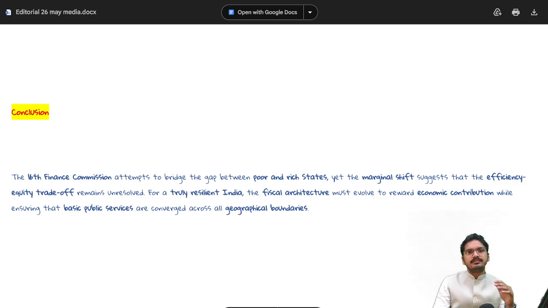Again, the core idea: we do acknowledge the fact that region A is giving more economic contribution to the country, and at the same point of time we reward that so that it gets motivated. And at the same point of time we also give a push to region B so that it is also able to produce the same amount of economic contribution in future as region A is doing.